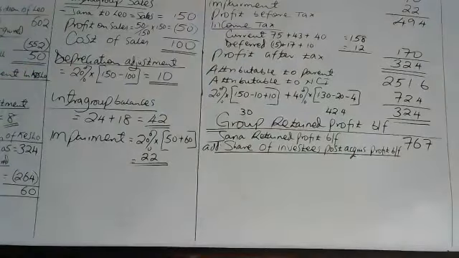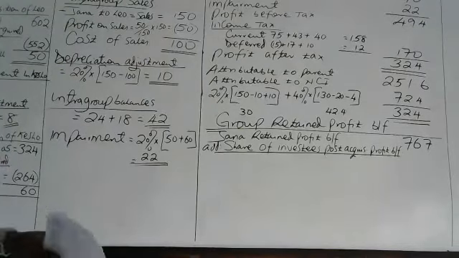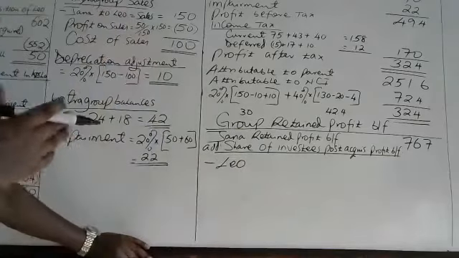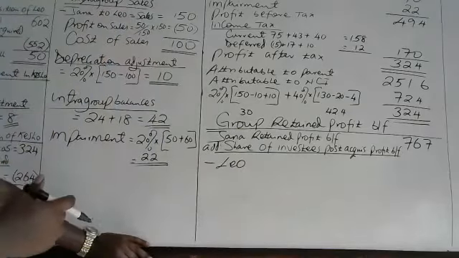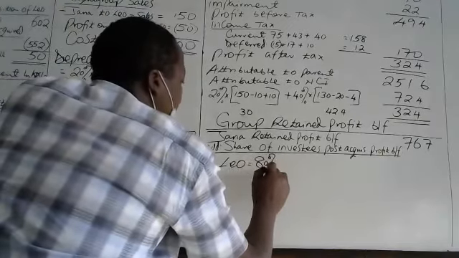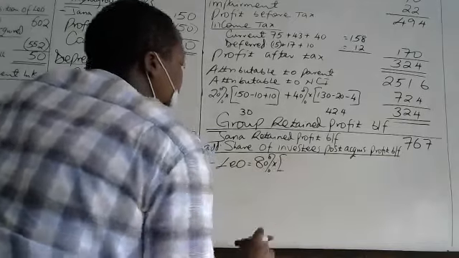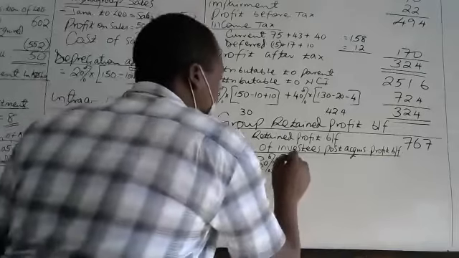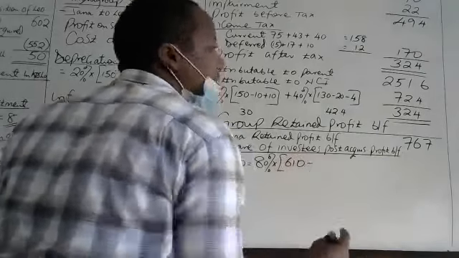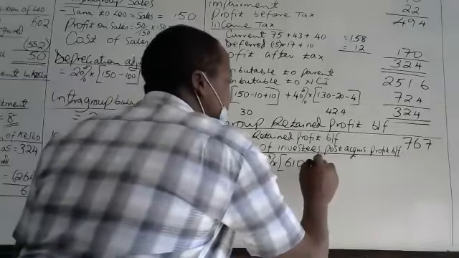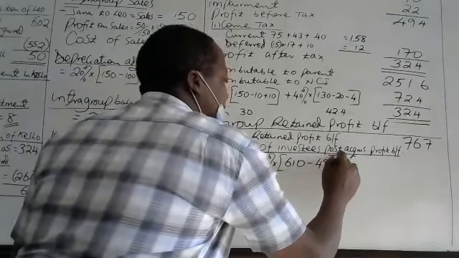Post-acquisition profit brought forward. The investees. We already have two investees. One of them is Leo. So in Leo, what is the parent share of Leo's post-acquisition profit? It will be equal to 80% of the profit brought forward in Leo, which is 610, minus pre-acquisition as was provided in number 1, 490.